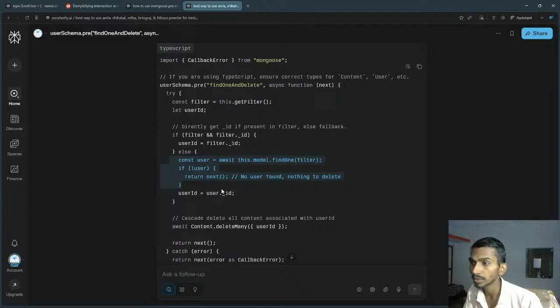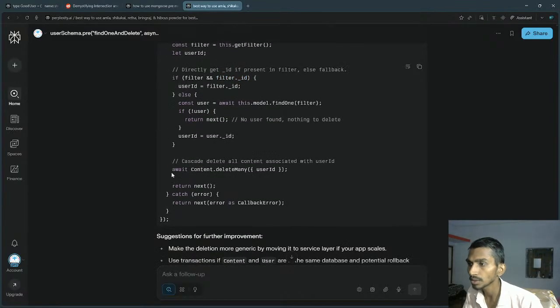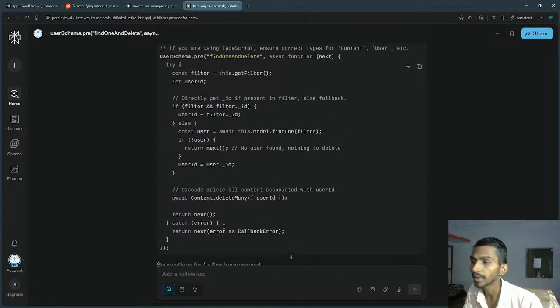Here we are sending the DB request, then we are getting the user ID. Maybe the filter that I used in the controller contained the ID itself, so it may have the ID too. That's good. And then I'm simply doing cascade delete of all content associated with the userID. Then next, return next, error as callback error. Okay, it's going to be like that. That was my bad. So I think it should be fine.